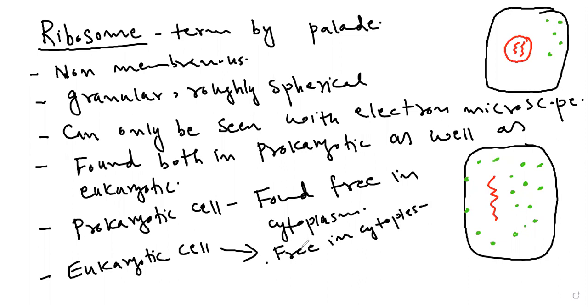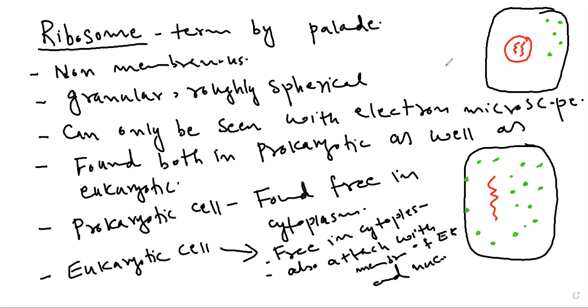They also attach with the membrane of endoplasmic reticulum and nucleus.